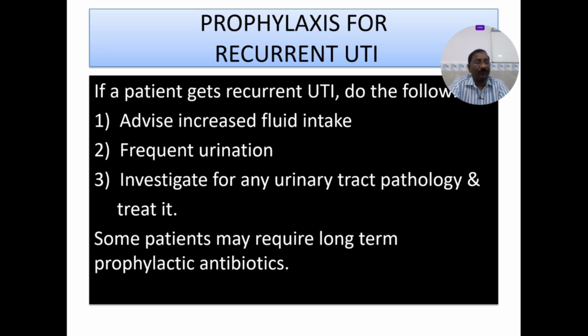Then you can use nitrofurantoin, 100 milligrams OD or BD, for a period of about 3 to 12 months. Okay, so almost 1 year they have to use it, because these people are getting recurrent infections. So 4 attacks, 5 attacks, 6 attacks in a year. So that is the recurrent UTIs. So this is the chemoprophylaxis to avoid the recurrent UTIs.